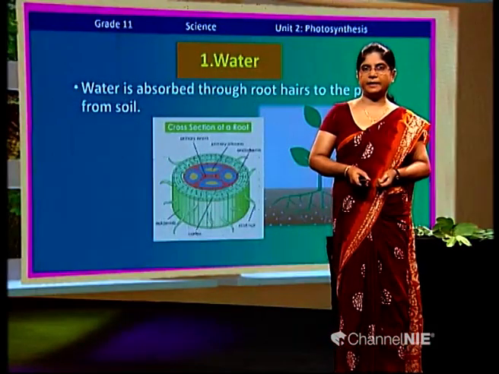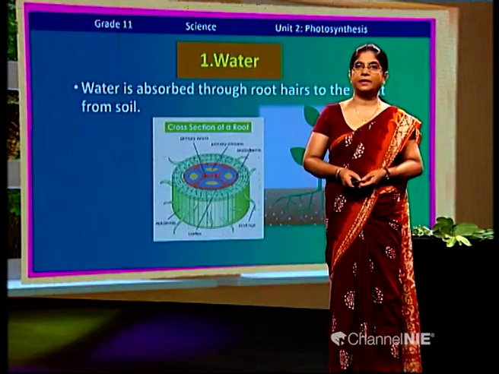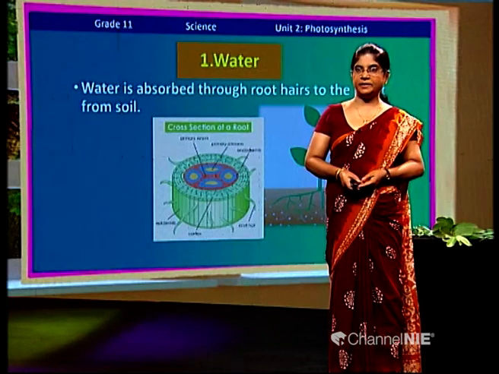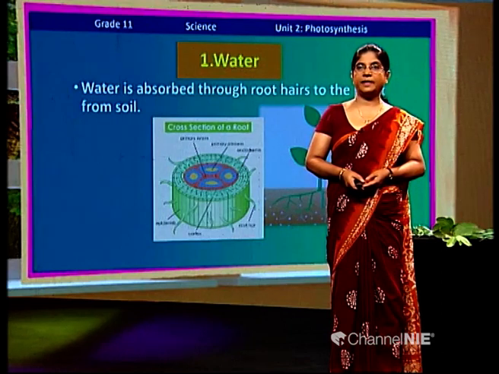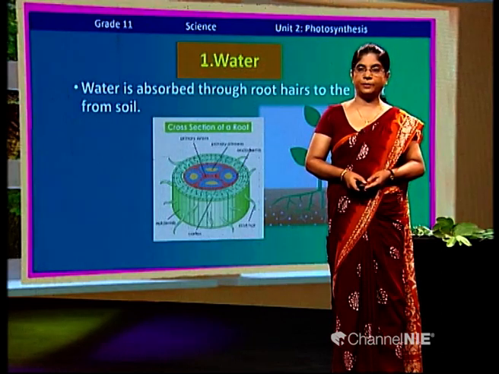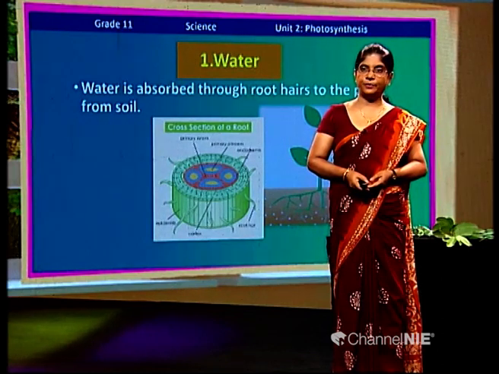In the next diagram, you can see a cross section of a root. You can see root hairs and other tissues of the root: cortex, endodermis and xylem of the root.